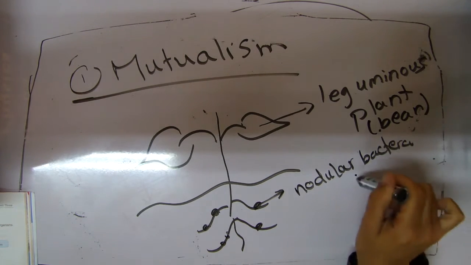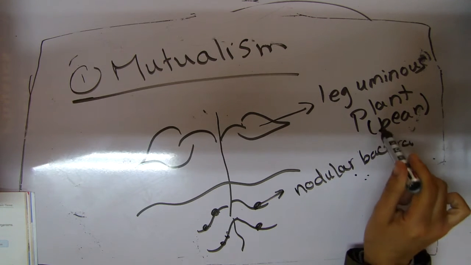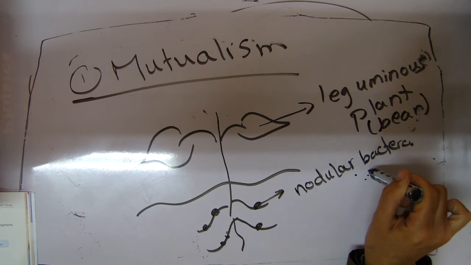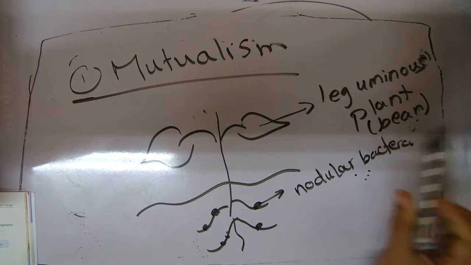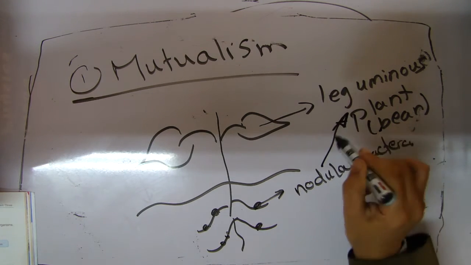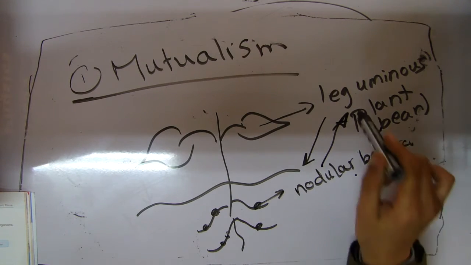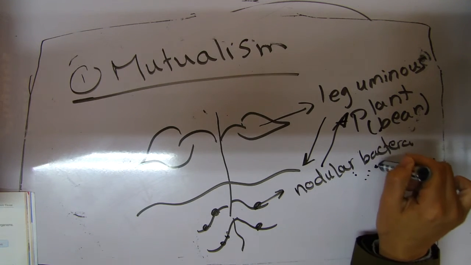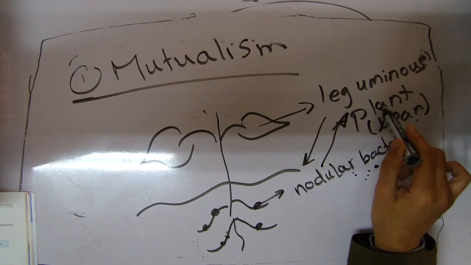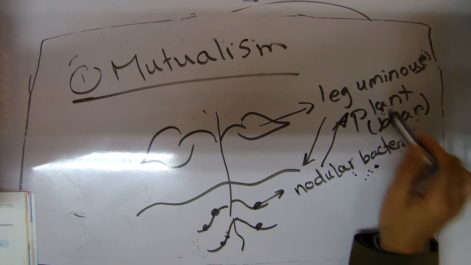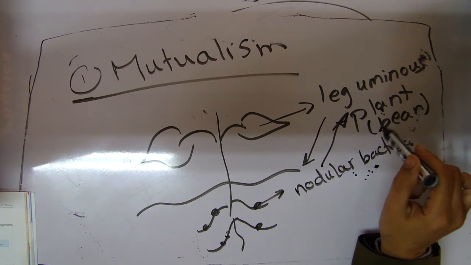What is the relation between them? Each of them gets benefit from each other in the form of food. This one gives the legume food, and the other gives the nodular bacteria food. So the relation between nodular bacteria and the bean plant is that each one benefits from the other in the form of food.